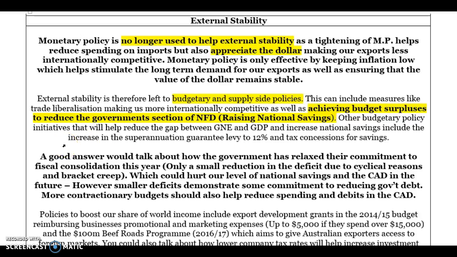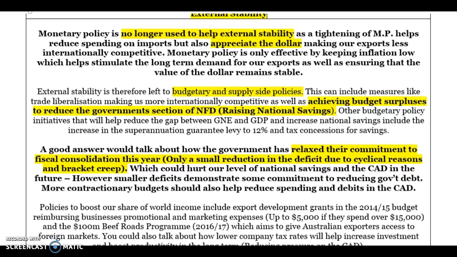So in terms of a good answer about how the current government policy mix is being used to target external stability, you can talk about how the government is pursuing fiscal consolidation, which will help to reduce public sector debt. However, it's been quite a relaxed approach to this, and they have been less, I suppose, contractionary this year, which could mean that the government debt continues to grow. It's now above $300 billion, and that's going to lead to higher public sector debt and have negative implications for our ability to pay off our obligations to other countries. So the smaller deficits demonstrate some commitment to reducing our government debt, and the more contractionary budget should help to reduce spending and debits in the CAD, but it's a very mildly contractionary budget.